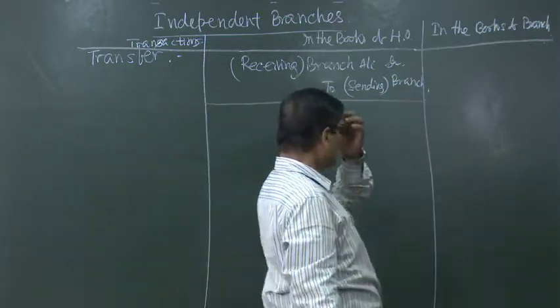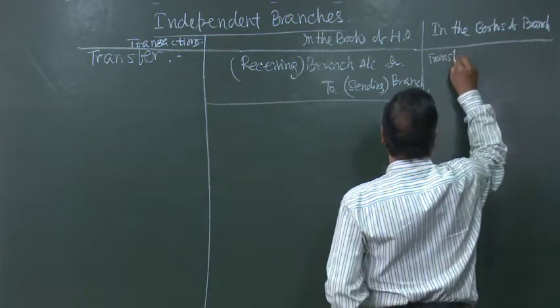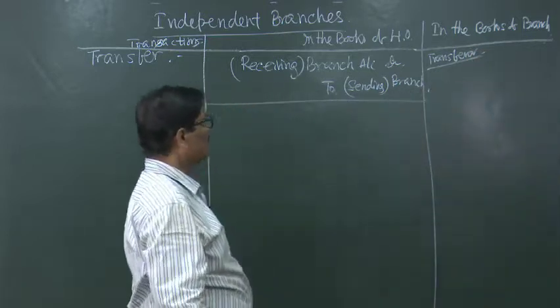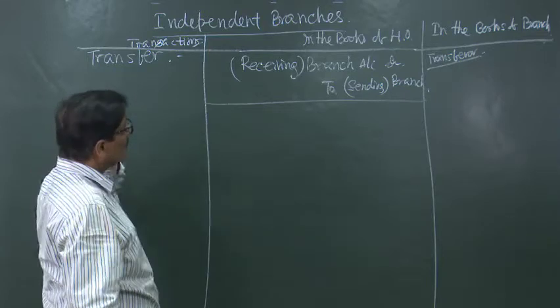Now, coming to the books of the transferor branch, what will they record? They will record as if they are sending the goods to the head office.